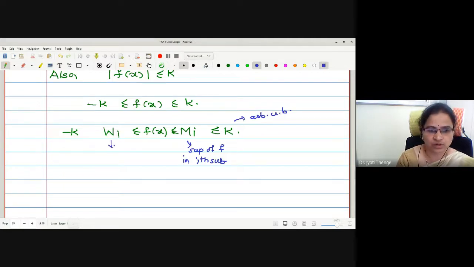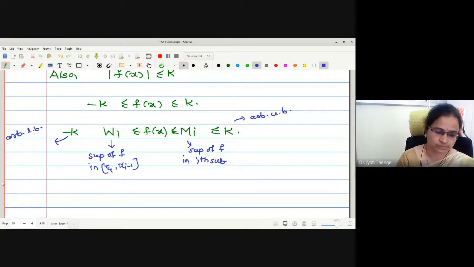What is W1? Supremum of F in zeta to Xi minus 1. And this is an arbitrary lower bound. What is the relation between an arbitrary lower bound and the upper bound or suprema? Less than or equal.